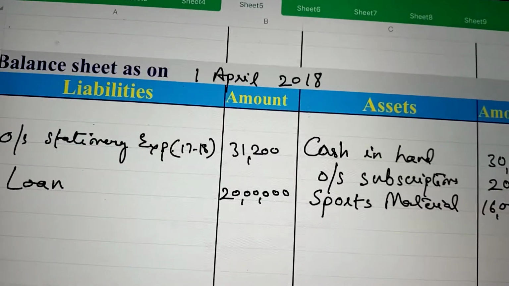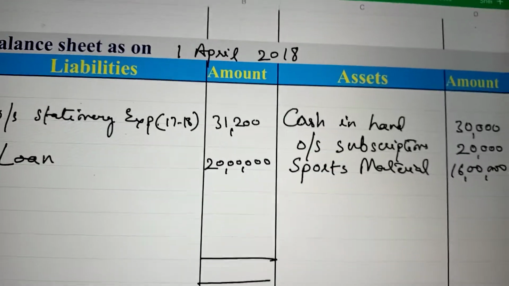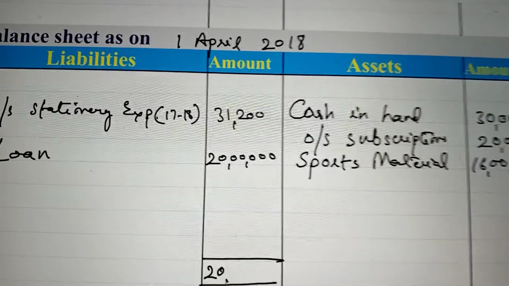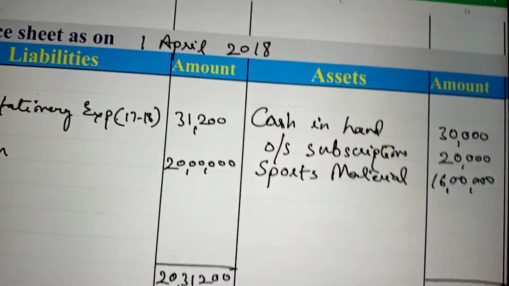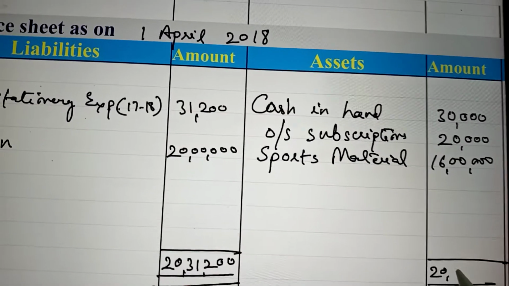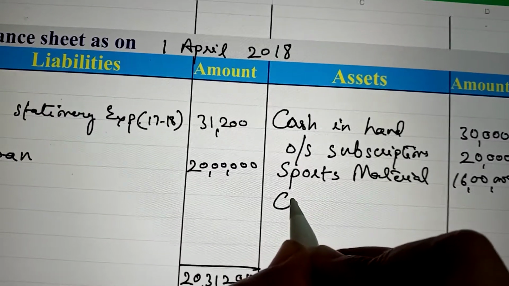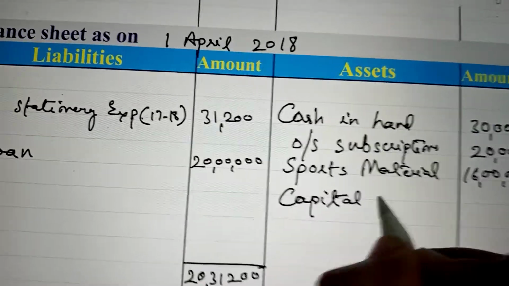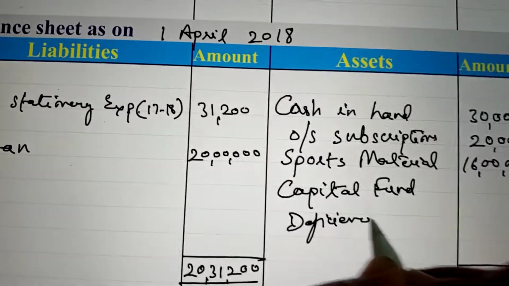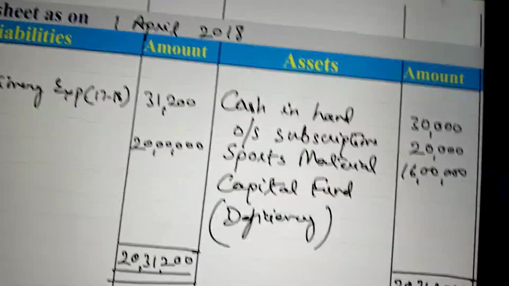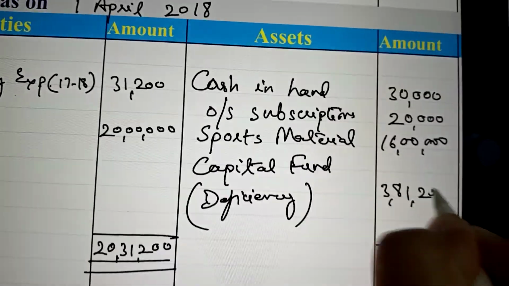The opening balance sheet's total comes 20,31,200, and the same should be written on the asset side, 20,31,200, and the balance comes deficit of capital fund, deficiency, because the balance comes on the asset side and its amount is 3,81,200.